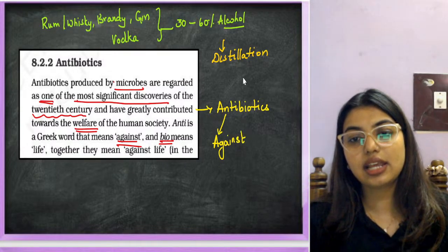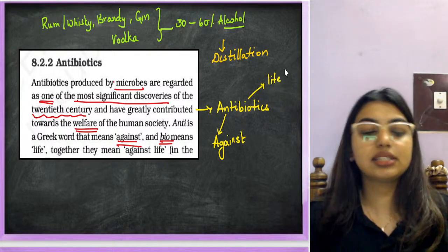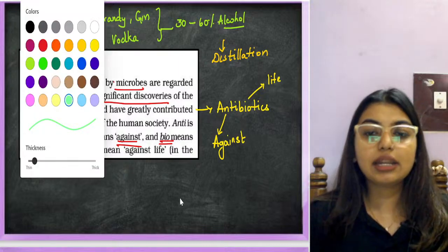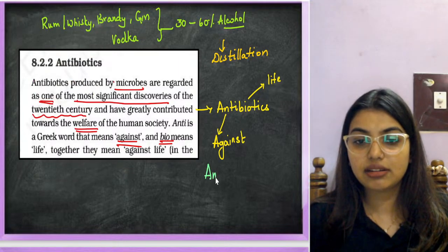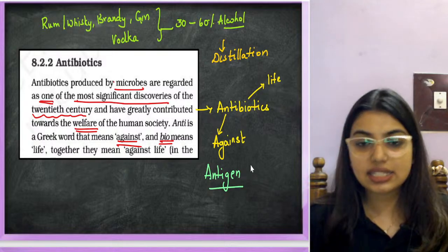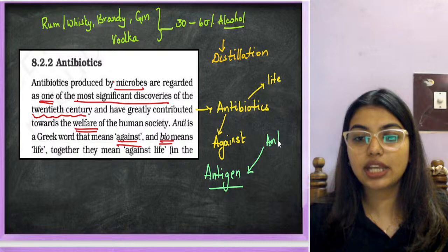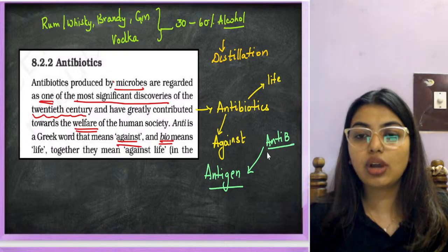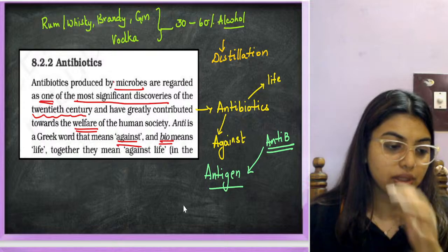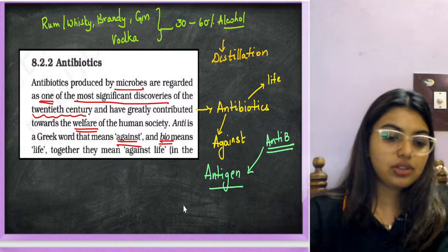Against life means, let's say a bad bacteria is there, that is life. When we attack these, we attack with the help of antibiotics. So against life means we are killing another life. Understood? Okay, very good.